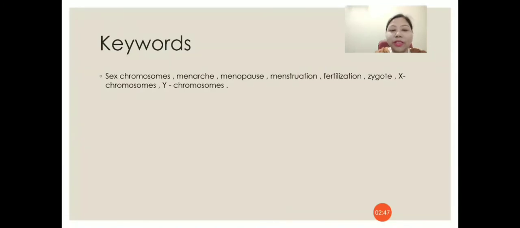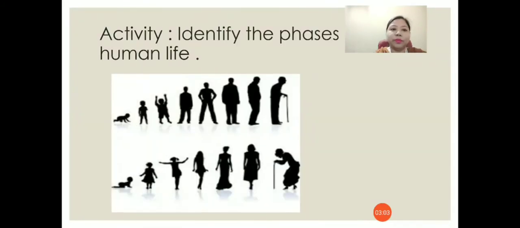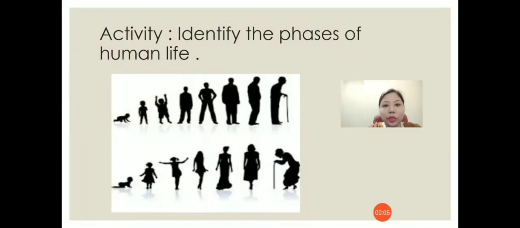The keywords which we are going to get in today's class are sex chromosomes, menarche, menopause, menstruation, fertilization, zygote, X chromosome and Y chromosome. Here is a picture that shows the phases of human life.